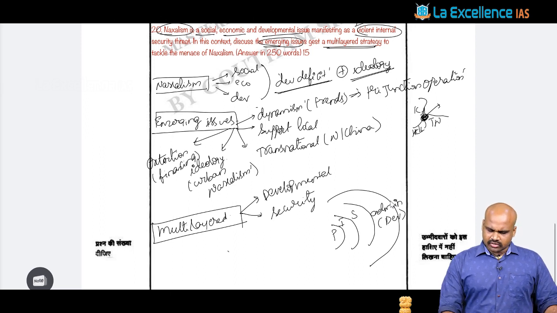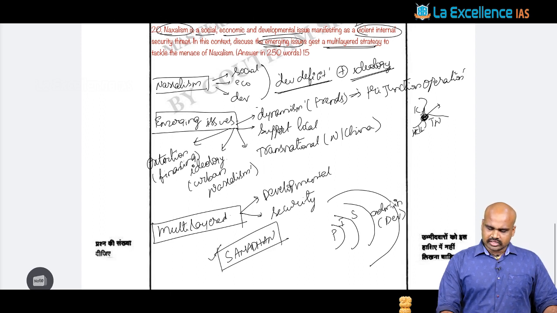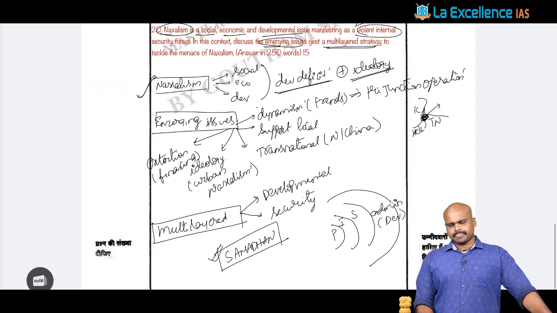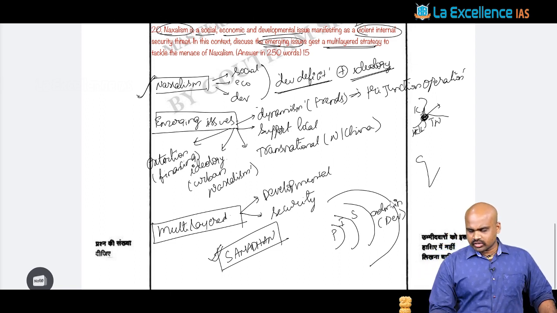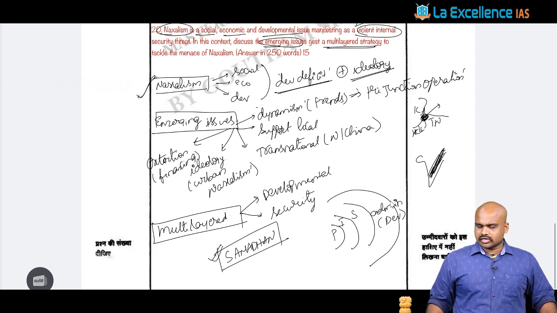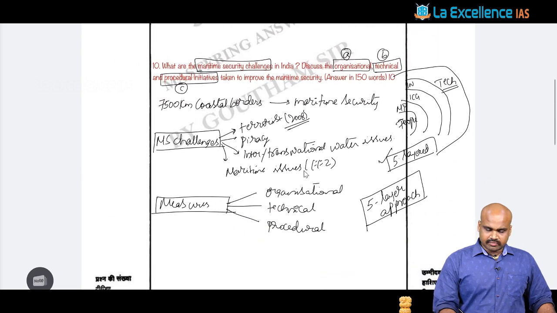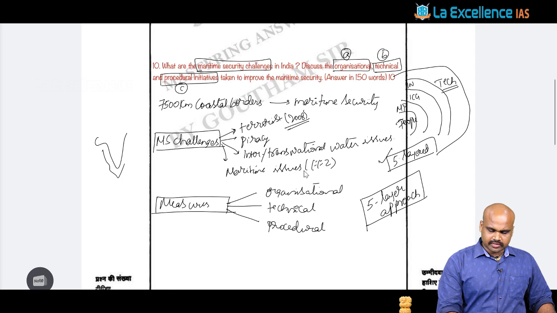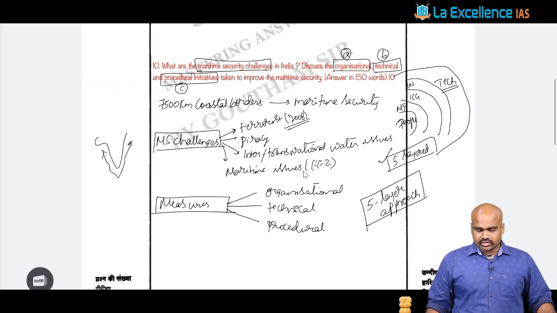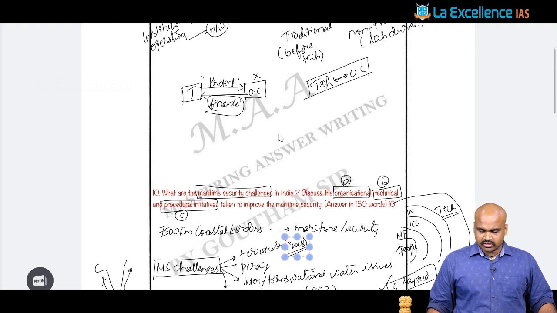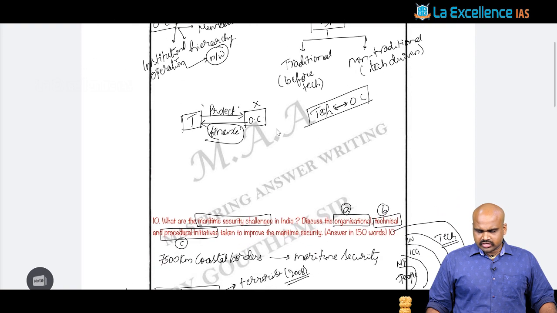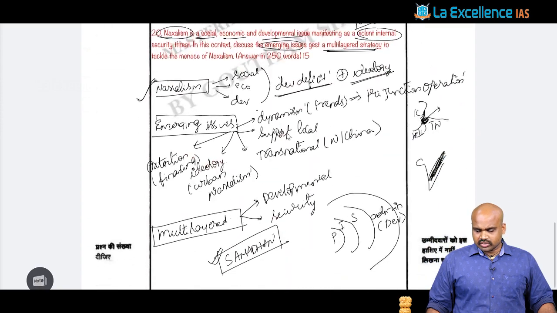For the multi-layered strategy, you can safely conclude this answer with the Samadhan strategy given by the Ministry of Home Affairs in tackling Naxalism as a phenomenon. Now, a plus-one strategy for this question can be to draw the red corridor, which has been persisting. Apart from that, with respect to the maritime, you can see the different challenges present along the maritime boundaries of India. That is one plus-one strategy you can include, right? With respect to organized crime, we have already discussed. So this is with respect to your internal security questions.